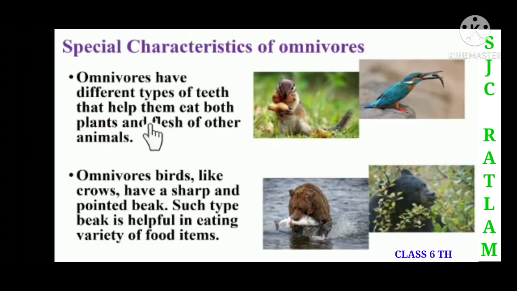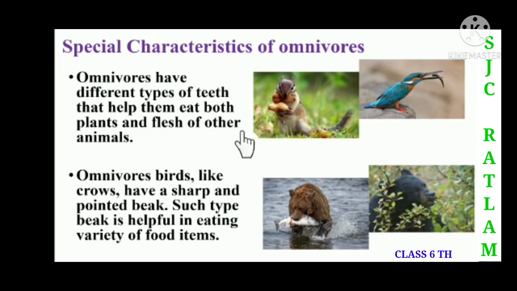Now children, here we will see the special characteristics of omnivorous animals. Omnivorous animals have different types of teeth that help them to eat both plants and the flesh of other animals. Children, here you can see that the characteristic of omnivorous animals is that they have different types of teeth. Because of that they are able to eat both plants and the flesh of other animals.